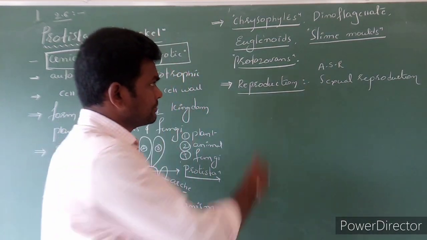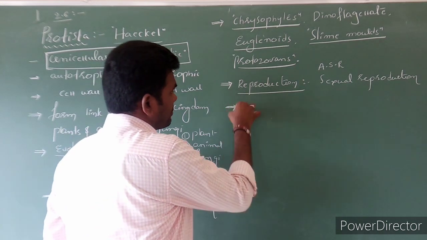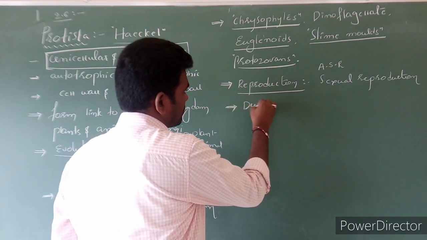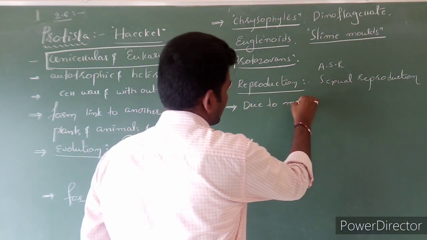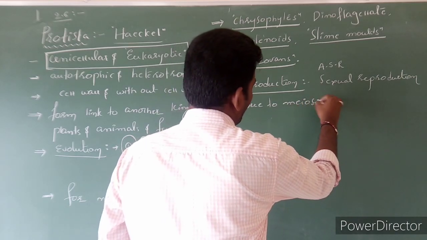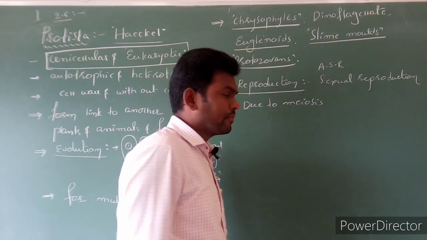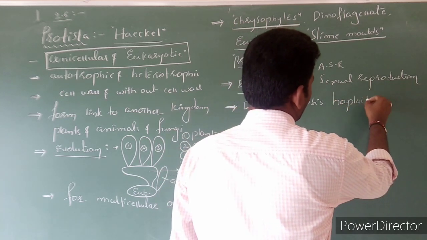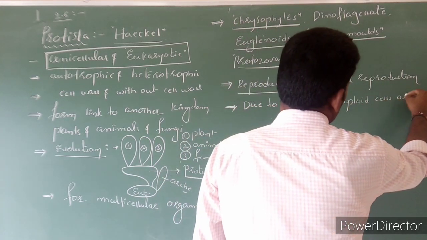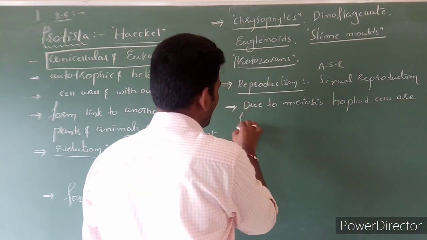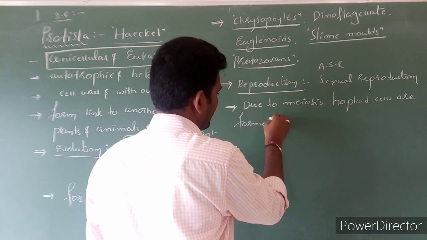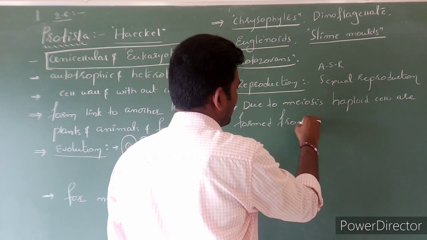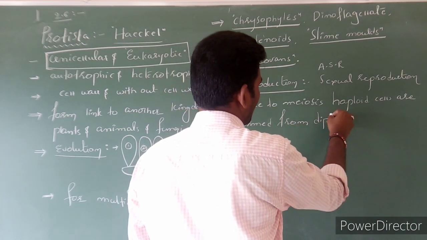And here, due to meiotic division, haploid cells are formed from a diploid cell.